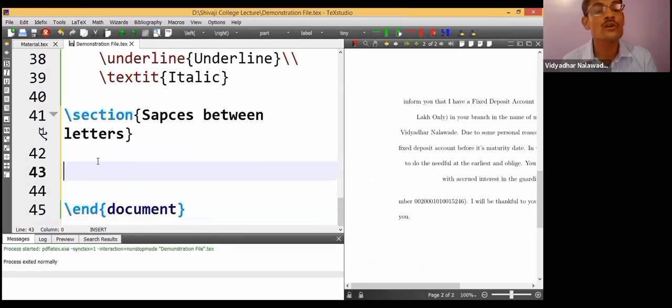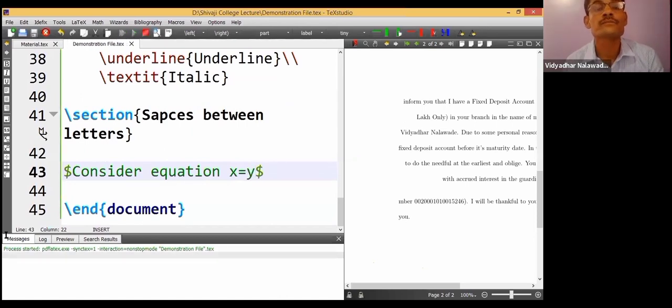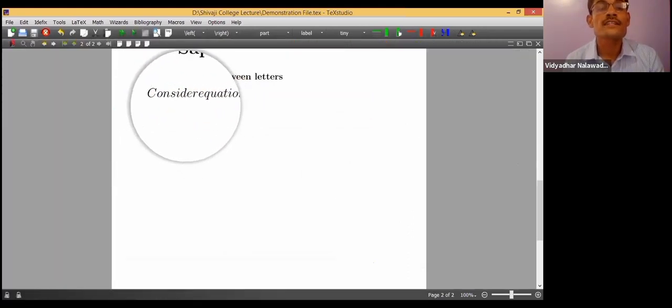Yesterday, K. Pravas sir told how to enter and leave the mathematical mode. A student should not get confused that everything is mathematics just because we are typing mathematics. It is not like that. Yesterday he told that we must enter and leave math mode with a dollar symbol. Suppose I type here, consider equation x is equal to y, and compile it. See the output.